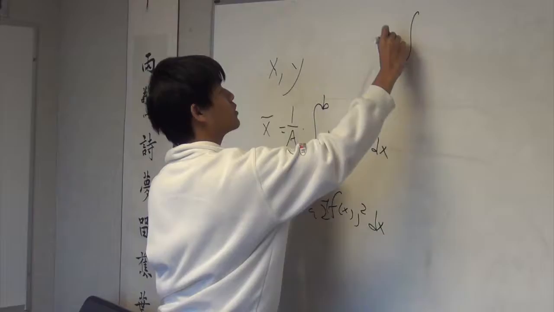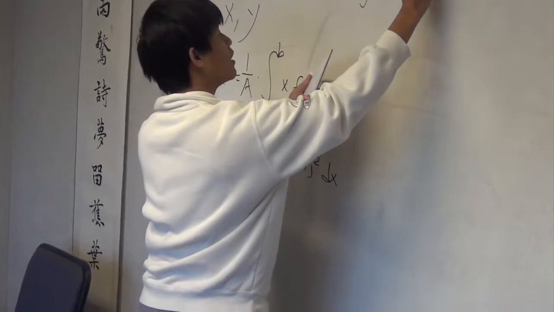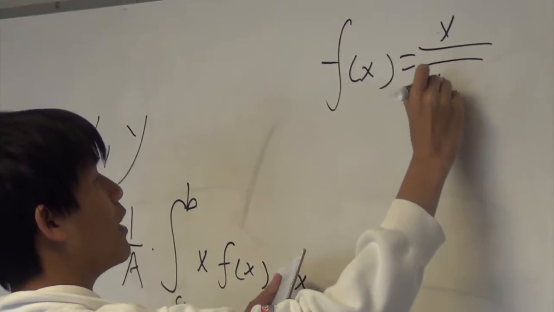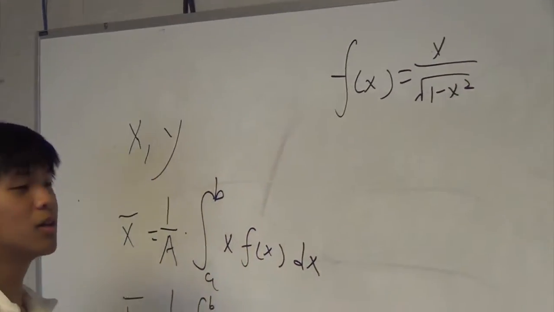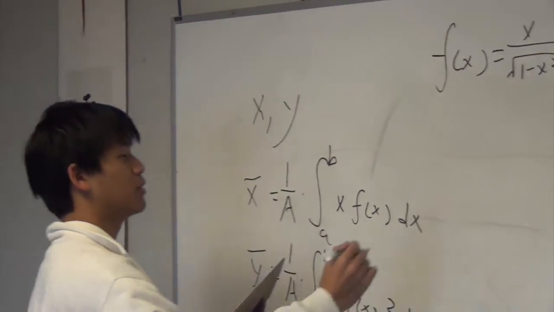Function of x equals, let's see, x over root 1 minus x squared. So, we first do the x component.